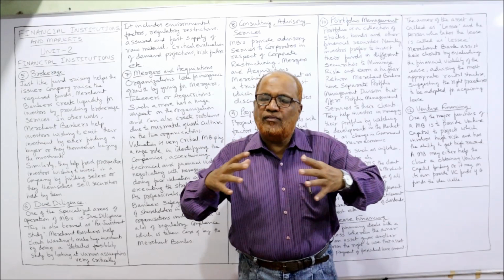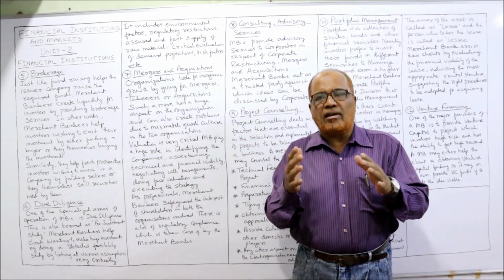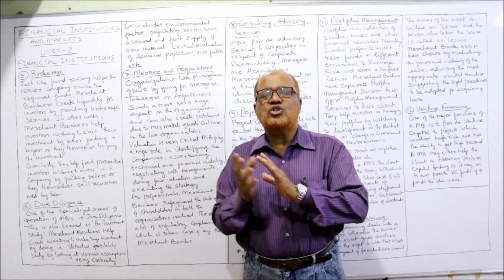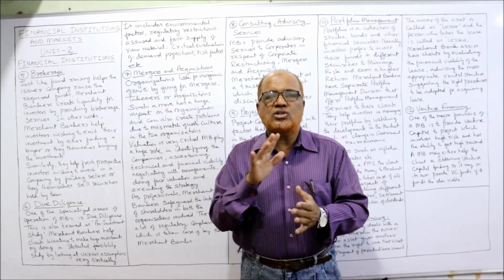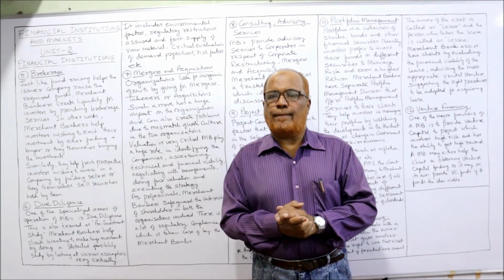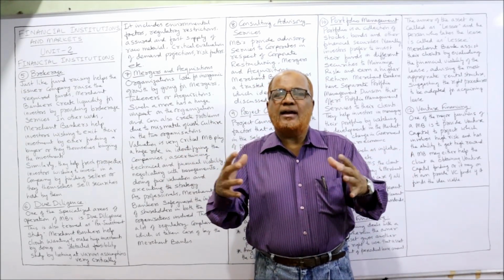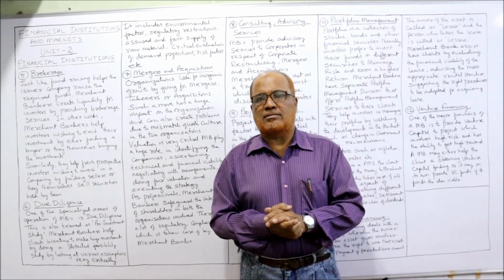Nowadays, capital will flow freely from one country to another country. A company can raise funds either internally or internationally. So merchant banks will help in procuring funds internationally in foreign currency finance. Third one, syndication. Syndication means grouping. A number of banks will come together to finance a large project.